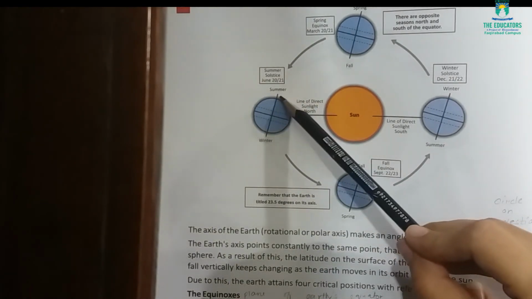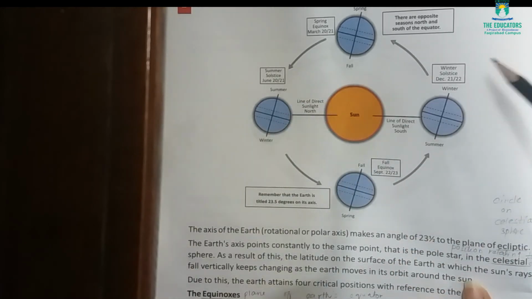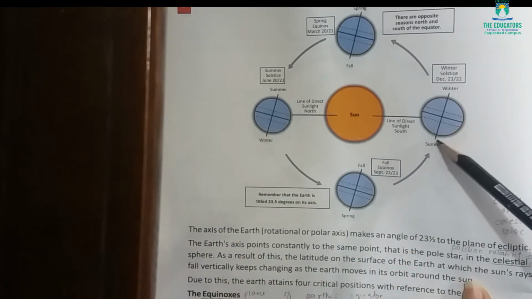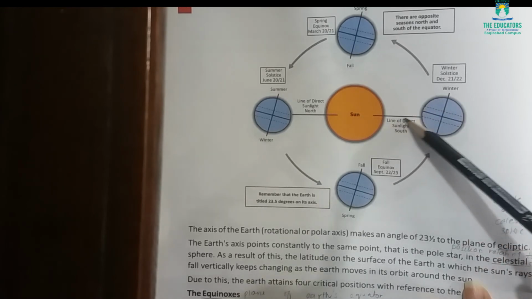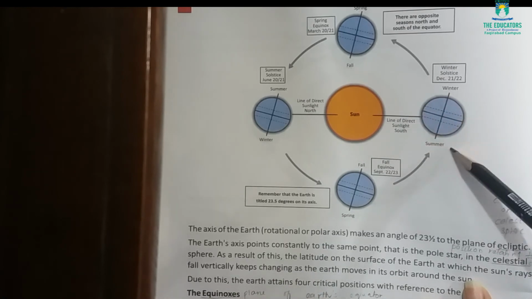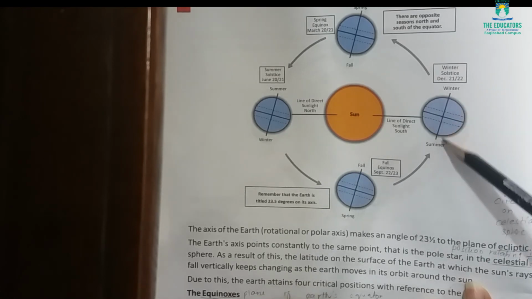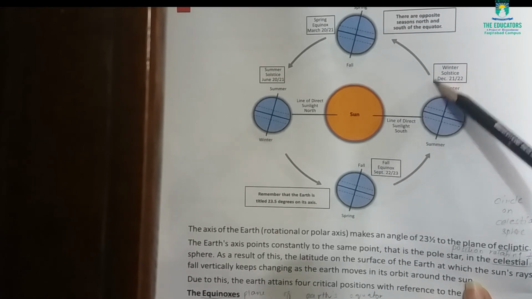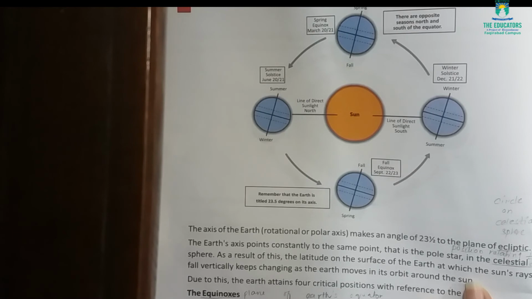Now the summer season is on the north side, so the opposite of this summer solstice will be winter solstice. Now you can see this is the south pole, now inclined towards the sun, like sun rays are now falling mostly towards the south pole, so the south pole experiences longer days as compared to the north pole, which is experiencing shorter days and longer nights. So the south pole will be experiencing summer this time, and the north pole will be experiencing winter this time. So these two are opposites to each other.